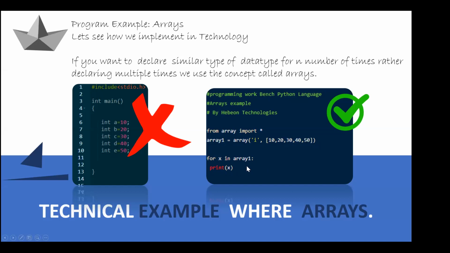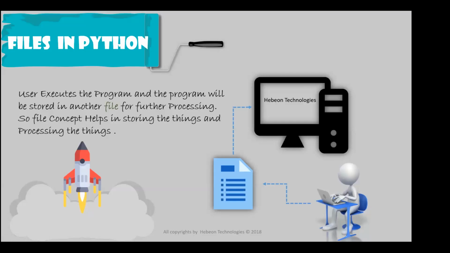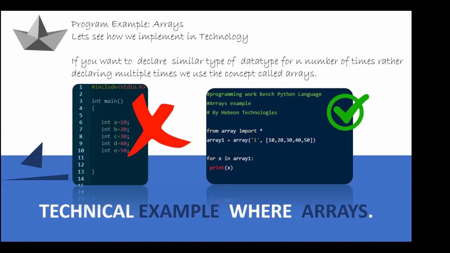So what happens here? You are going to get the x value as 10, and you print. Then next, the x value becomes 20, you print. Next, the x value becomes 30, then you print. So that is how you loop through this till you print all the numbers. That is where we stop today, and let's go to the practicality. We'll take some of the examples and execute them in the system.